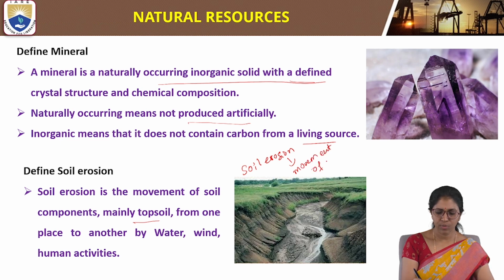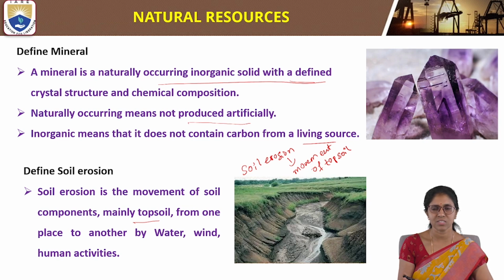Soil erosion means movement of topsoil by different activities like wind, rain, and also human activities. So soil erosion is the movement of soil components, mainly topsoil, from one place to another place by various activities like rainwater, wind energy, and human activities. This is called soil erosion. This image clearly shows soil erosion, by water, rainwater.